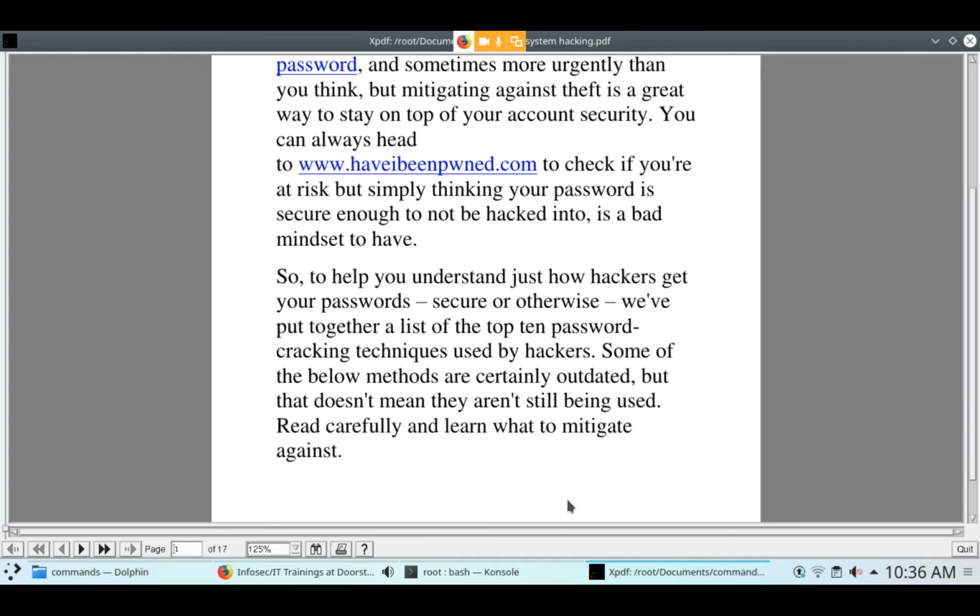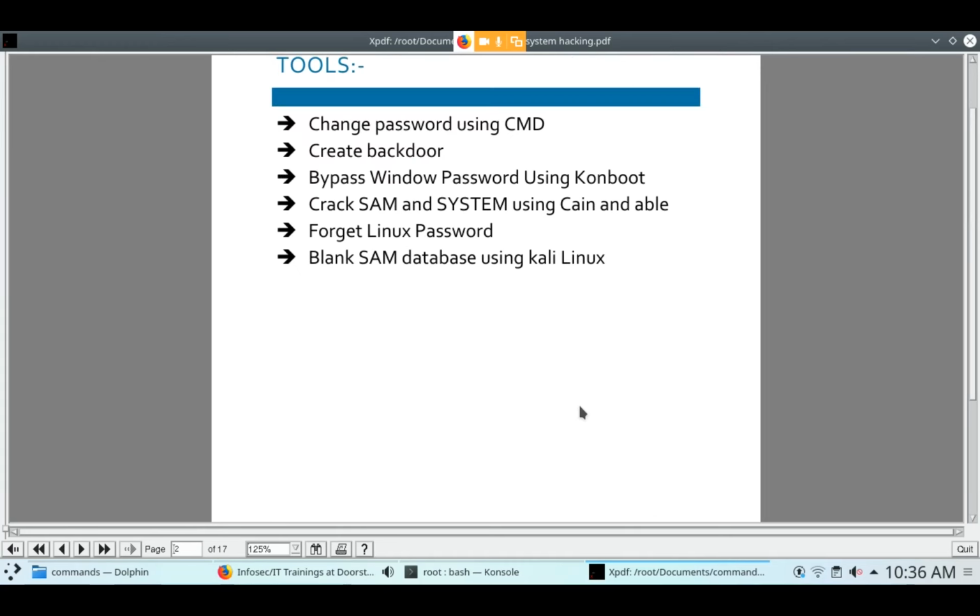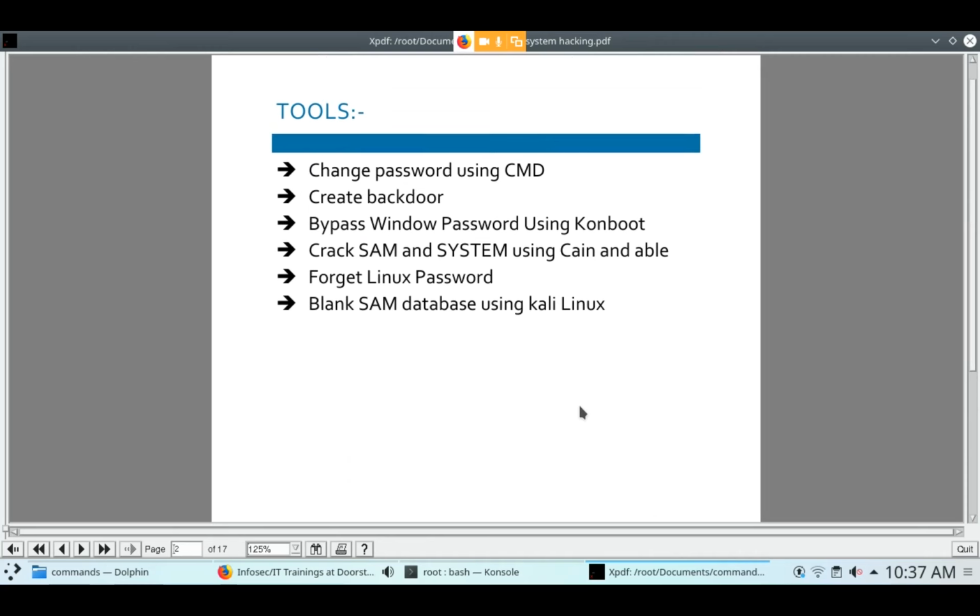It is very easy to crack this. Hackers easily crack this type of password, so I am suggesting you use a strong password. When we use a strong password, we cannot crack it easily.